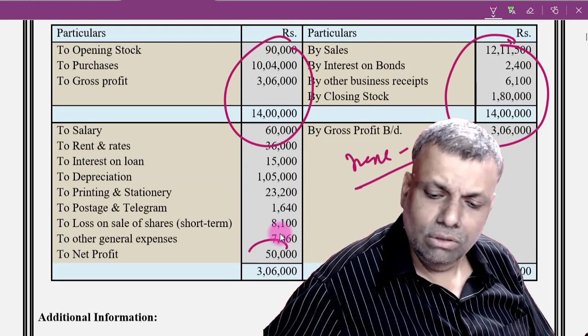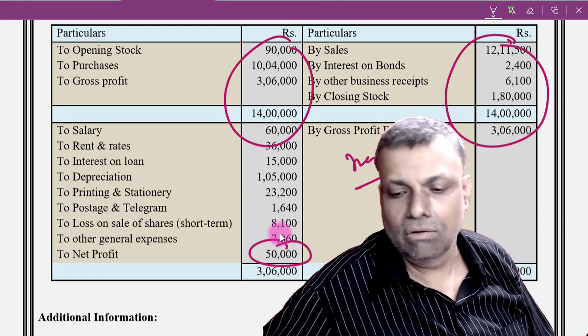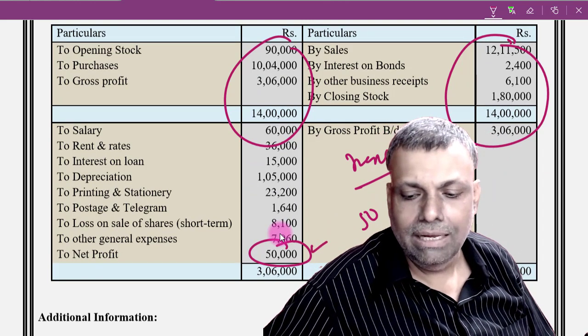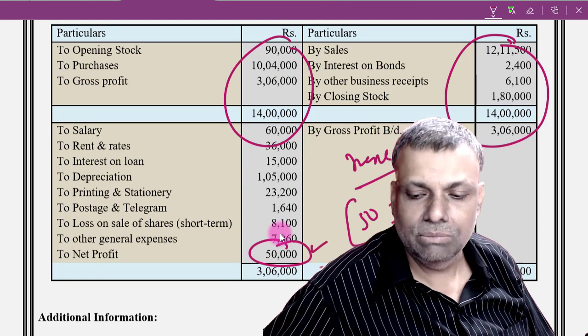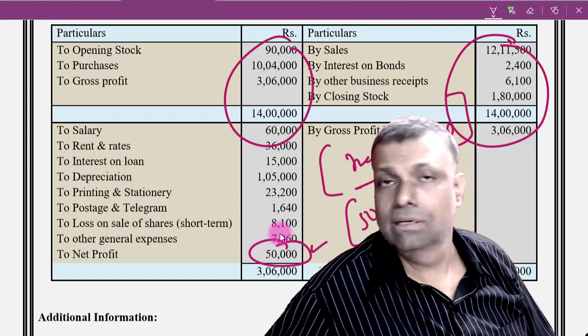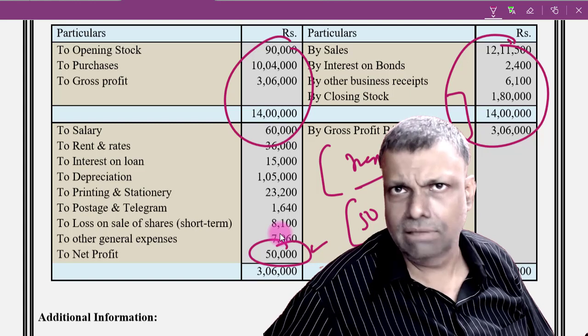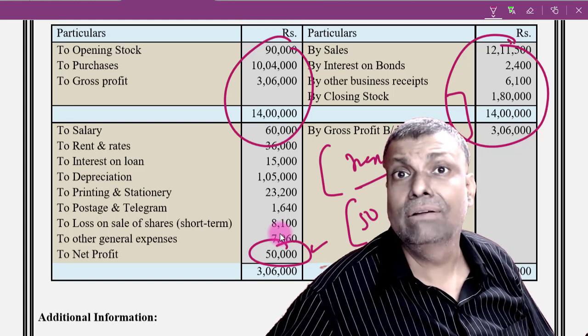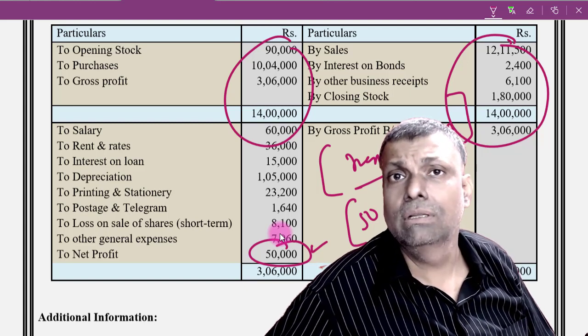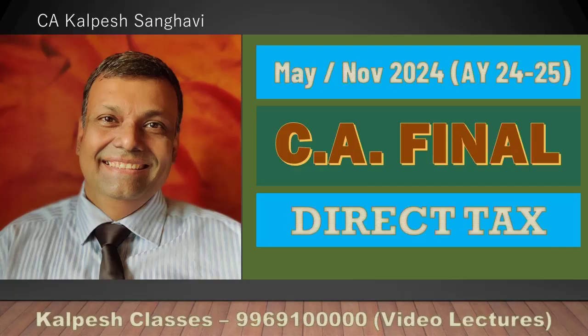Or you already know the net profit, so you can also do it the other way around. You can start with profit as per P&L, and to that you add or less adjustments. Presentation-wise, I repeat, whichever way you solve, the answer is right. It depends on what kind of data is available to you in the question format.